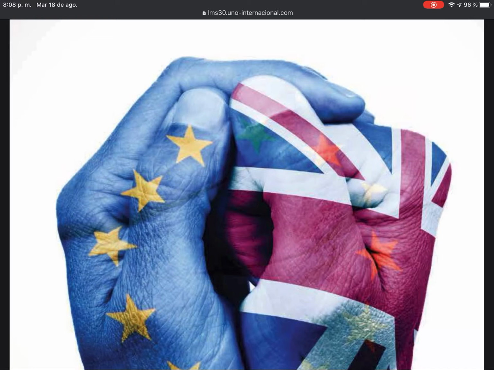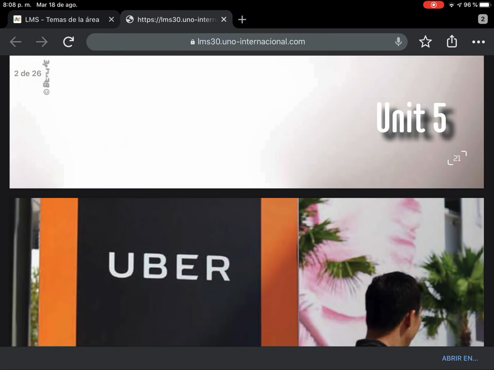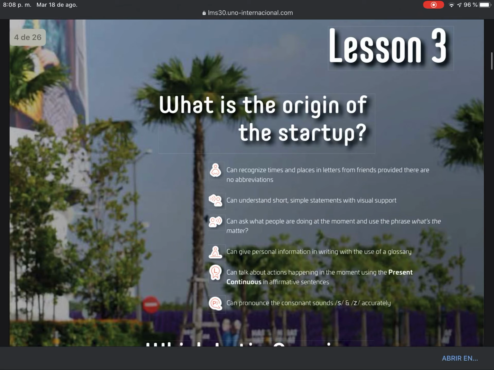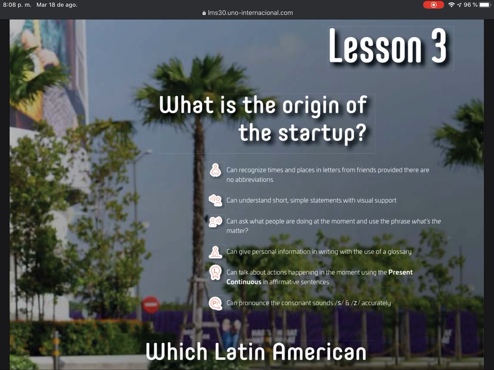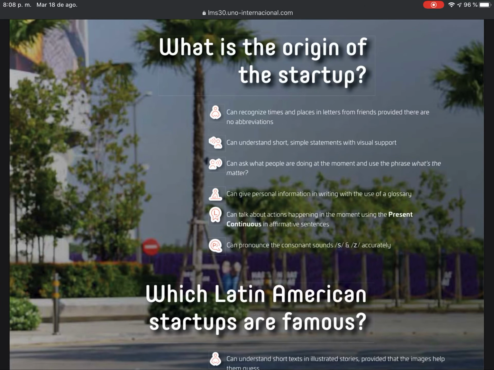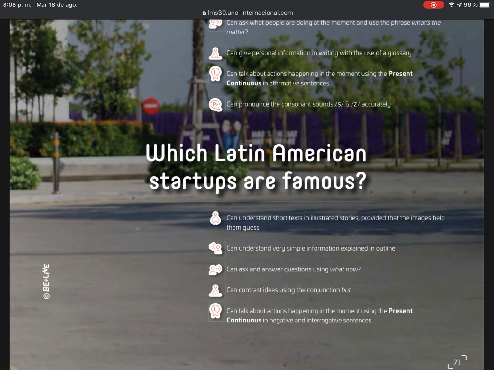Friends, this week we are going to be working on a new unit from our book, Shaping My Language. We are going to continue with lesson 3, weeks 5 and 6 from our book. Those lessons are about the origin of a startup and which Latin American startups are famous.